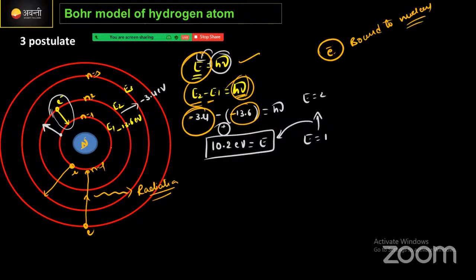That is the representation given by the negative value. Clear now? And 10.2 electron volts is required to jump the electron from the ground state to the higher energy state. This is what we discussed in yesterday's class.